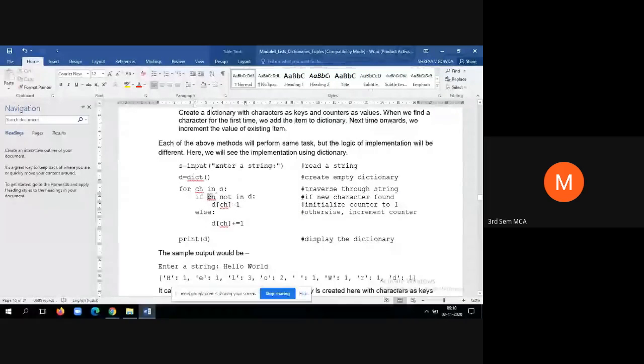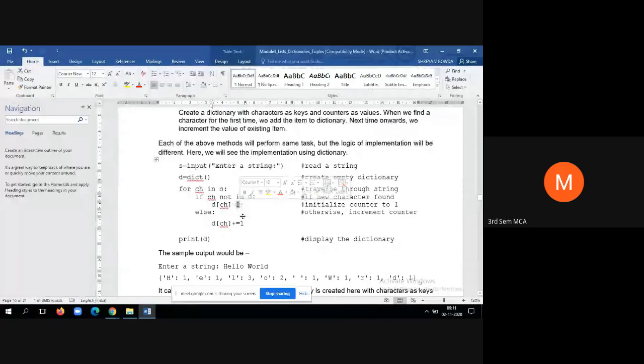In the first iteration, say for example hello world is the string entered. H is the first character. Since the dictionary is empty, ch not in D becomes true. Why? Because it is empty, nothing is there. So D of ch, that means we are entering H into the dictionary and we are assigning its value as 1.